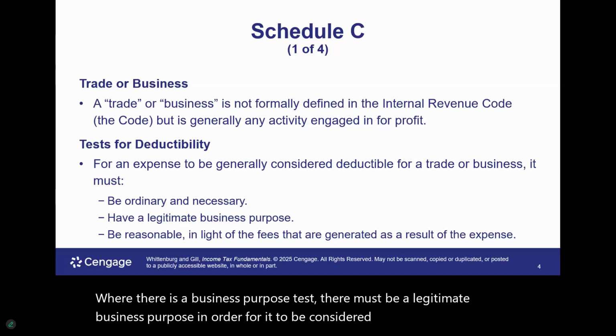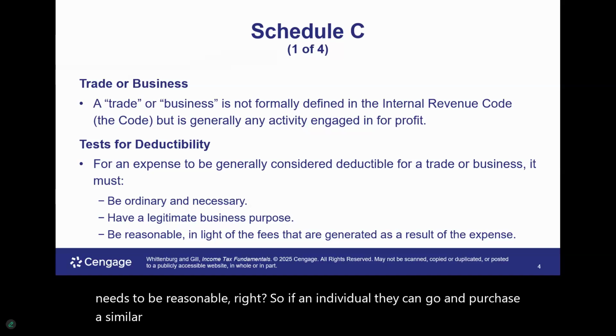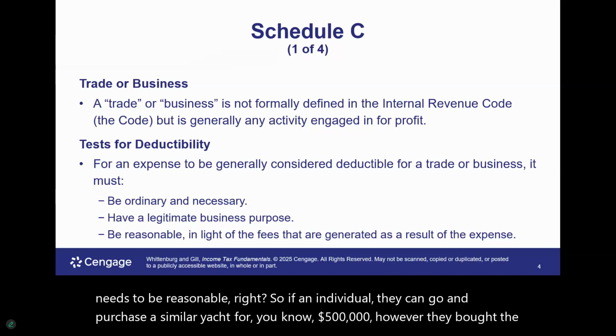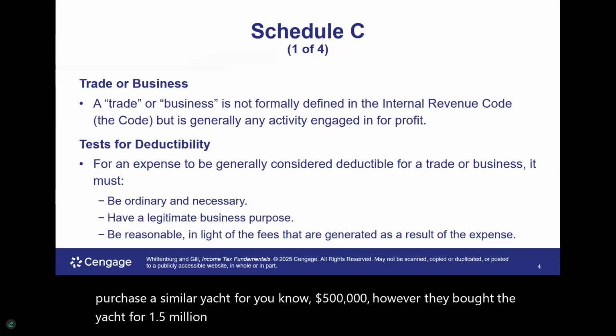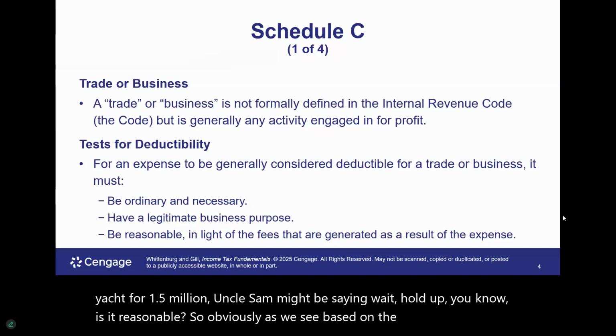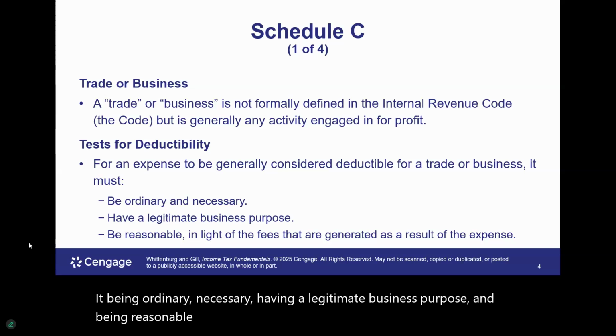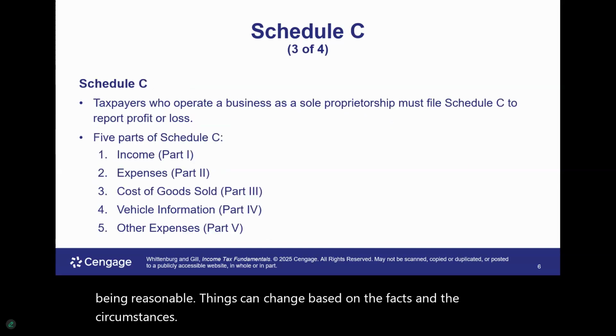And lastly, it needs to be reasonable, right? So if an individual can go and purchase a similar yacht for $500,000, however, they bought the yacht for 1.5 million, Uncle Sam might be saying, wait, hold up. Is it reasonable? So obviously, as we see, based on the situation, it being ordinary, necessary, having a legitimate business purpose and being reasonable, things can change based on the facts and the circumstances. So just wanted to point that out.